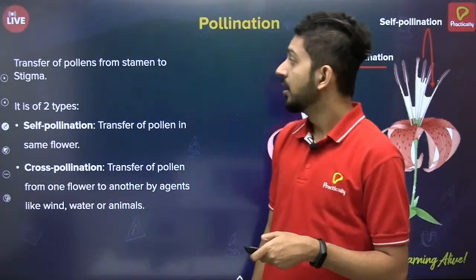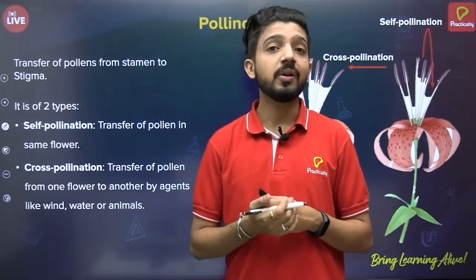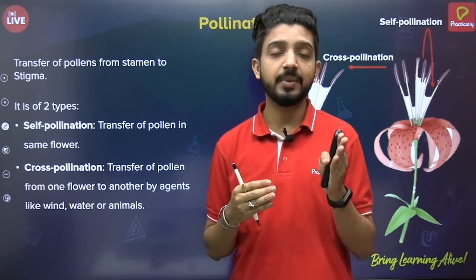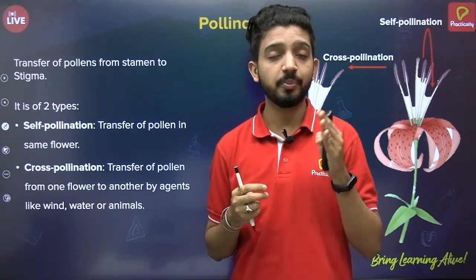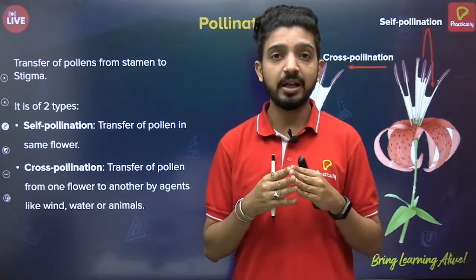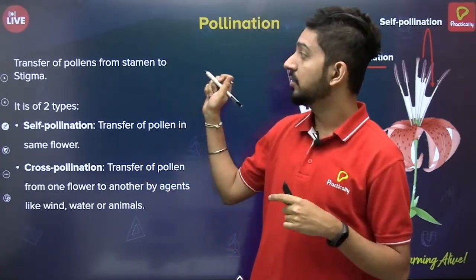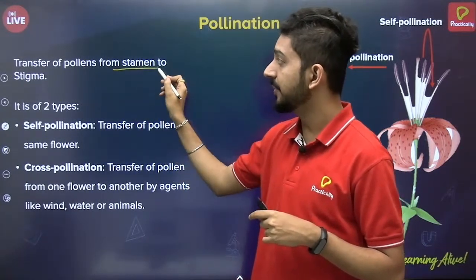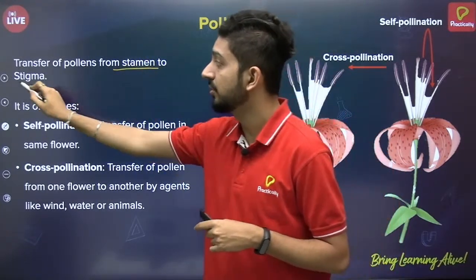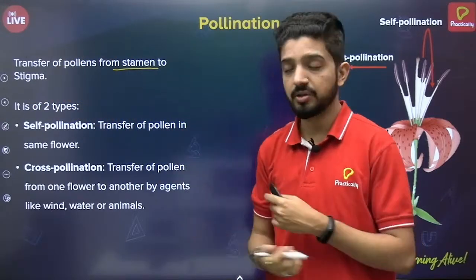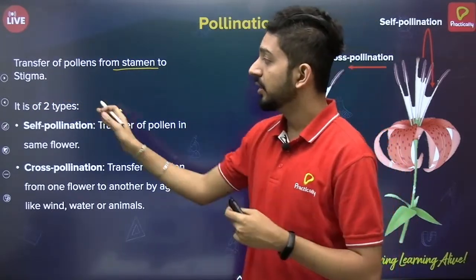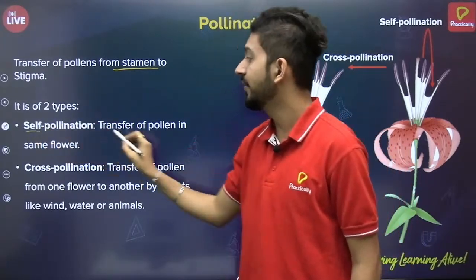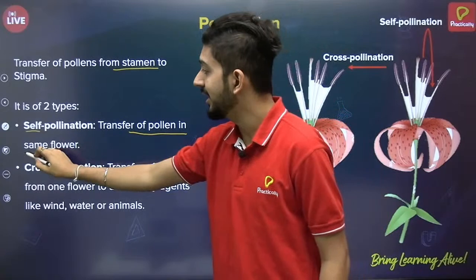Now let's move on. How does the reproduction happen? We know the male gamete, that is the pollen containing the pollen grains, has to fuse with the female gamete, which is the ovules over here. For that, the transfer of pollen grains needs to happen from stamen, which is a part of androecium, to stigma, which is a part of gynoecium. There are two types of pollination. One is self-pollination. As the word says, self, transfer of pollen grains in the same flower.